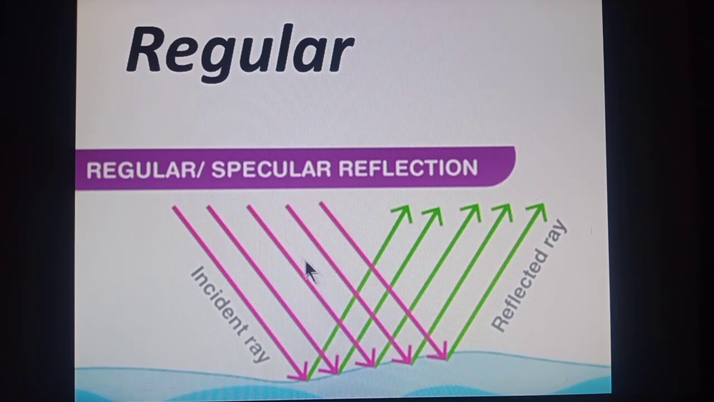It mostly occurs from smooth shining surfaces like mirrors. When a beam of light falls, it is reflected in a specific direction such that after reflection all the rays of light remain parallel to each other. Such a reflection is called regular reflection.